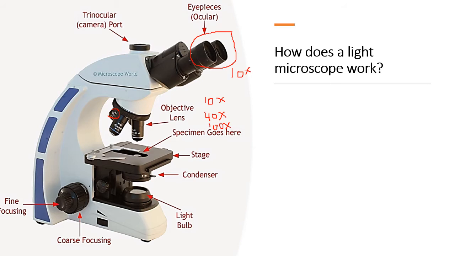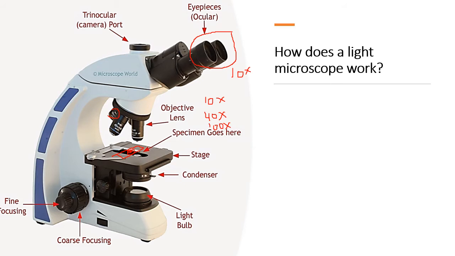It's very easy to get the answer wrong. This is called the stage over here, and on the stage is where you would put your slide. We call it a slide. It's a piece of glass that's rectangular, just like I have drawn there in red pen, and your specimen is always somewhere in the center there, and you're able to view your specimen by looking down at the microscope. At the bottom of that, you have what we call the condenser, and the condenser helps to concentrate the light that's coming from the light bulb.